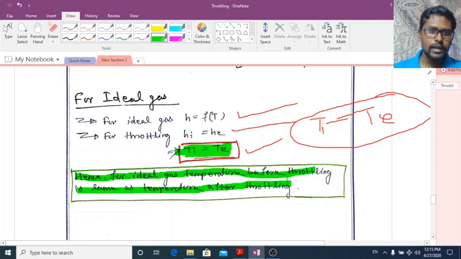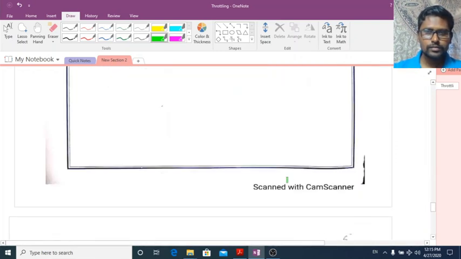If you throttle an ideal gas, the temperature will not change, because in throttling enthalpy remains constant, or enthalpy at inlet is equal to enthalpy at exit from the control volume. As enthalpy for an ideal gas is a function of temperature, temperature before throttling is equal to temperature after throttling. So in case of an ideal gas, temperature does not change if you throttle it.